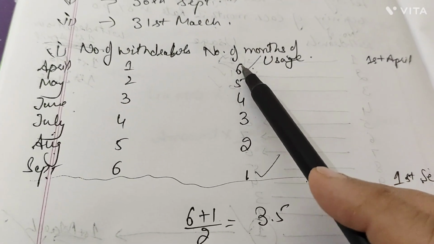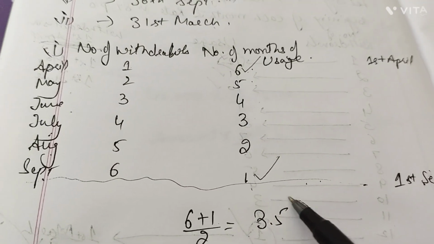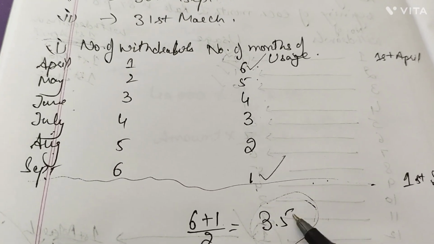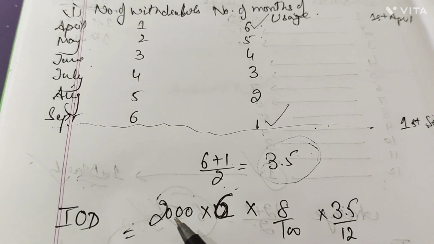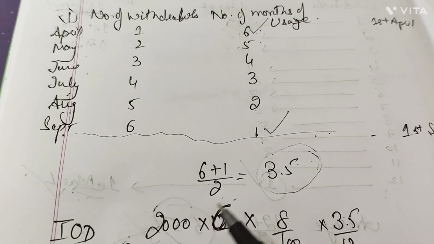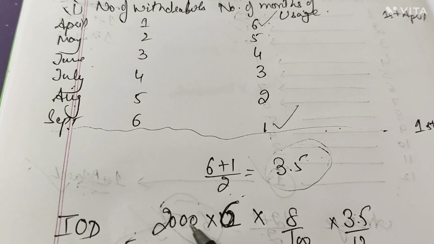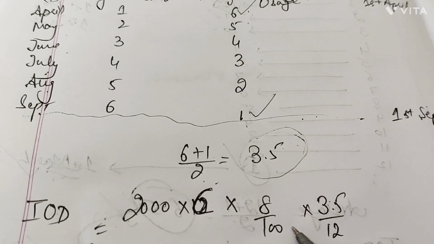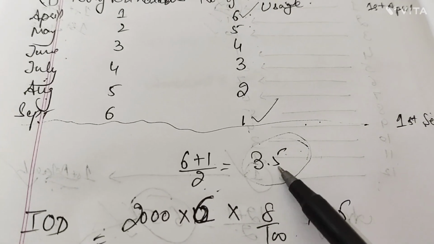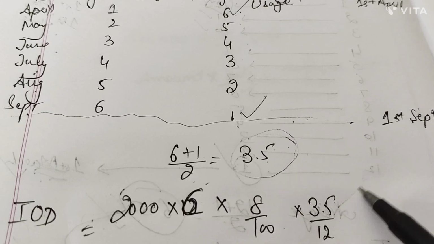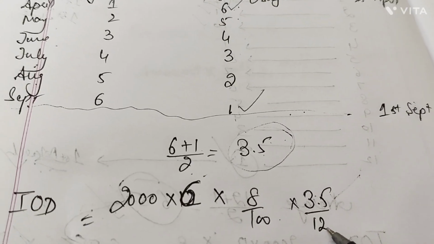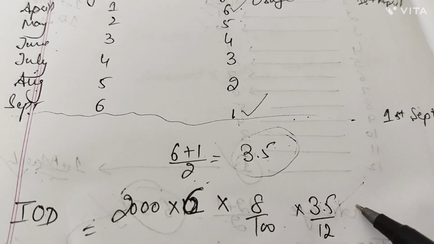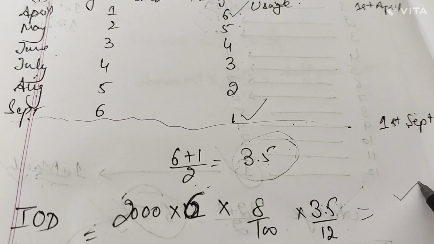You have to take the average of first and last. The average you got is 3.5, right? He made withdrawals of 2000, for 6 months. How much is the total amount? 12,000. The rate of IOD that we took was 8%. The average basis value to consider is 3.5 upon, you always take 12. So from here you will get your IOD value.